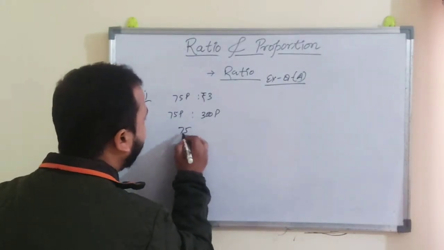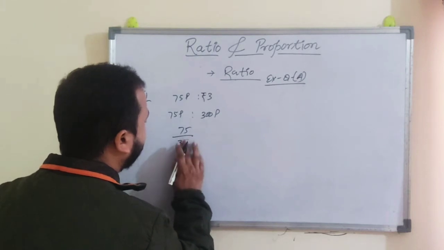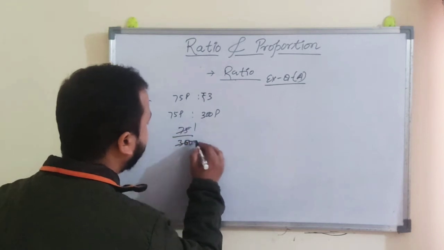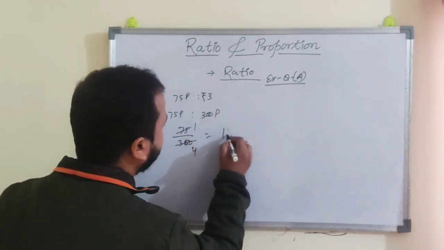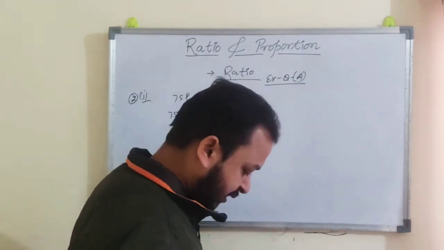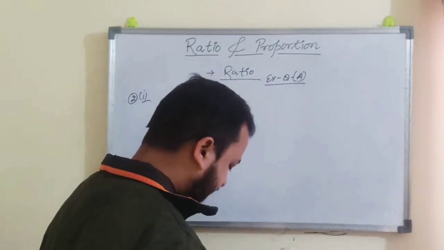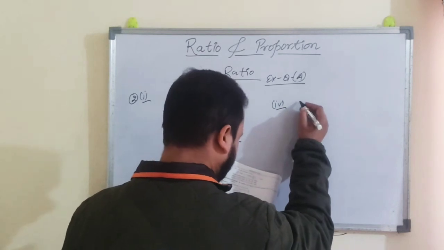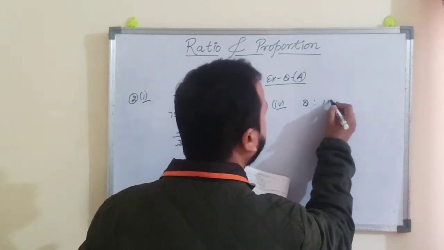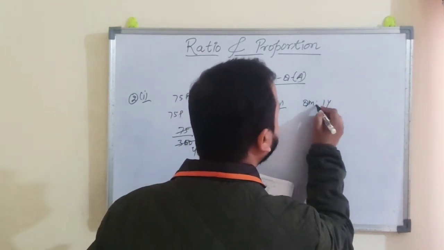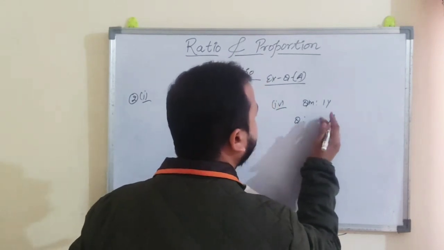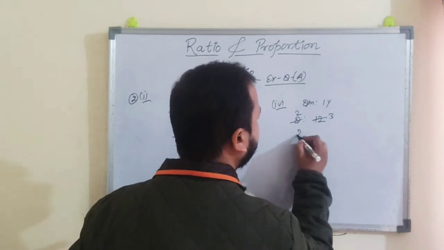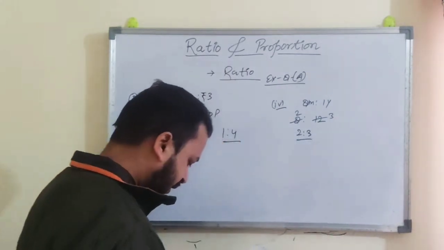Now 75 by 300. And we know that 75 1 ja 75, 75 4 ja 300, so 1 is to 4 is the ratio. 8 month and 1 year, it is given as fourth question. This is month. So we know that in 1 year there are 12 months, so 4 2 ja 8, 4 3 ja 12, so 2 is to 3 is the ratio.